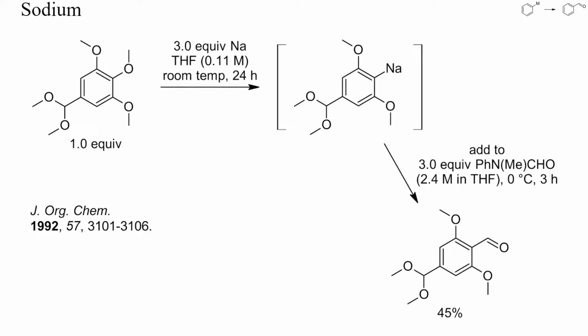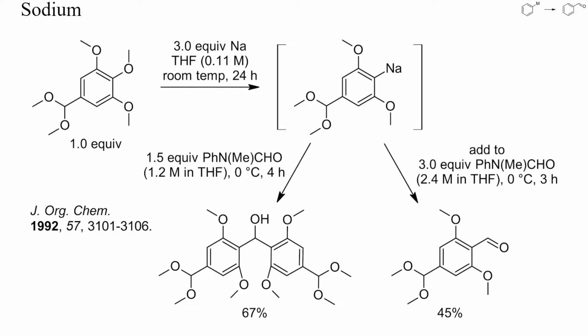Addition of this organosodium compound to an excess of N-methylformanilide gave a low yield of the expected benzaldehyde. In this case, if the formanilide was added directly to the organosodium intermediate, no aldehyde but only a secondary alcohol was isolated. This may have been avoided by lowering the reaction temperature further and maybe by using more solvent if precipitation of the organosodium reagent prevented efficient stirring.